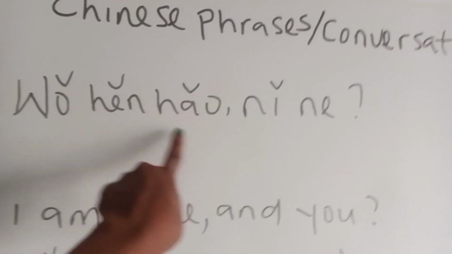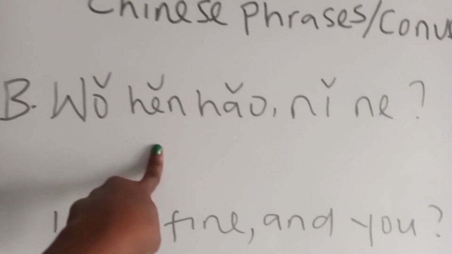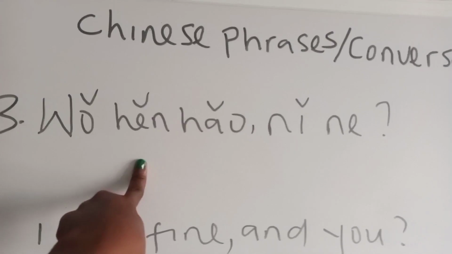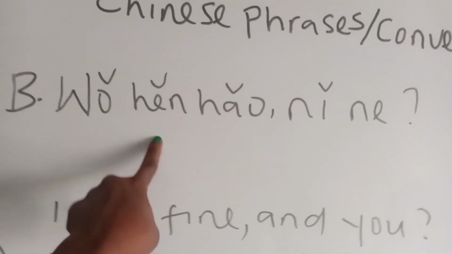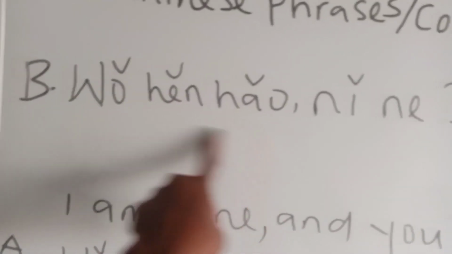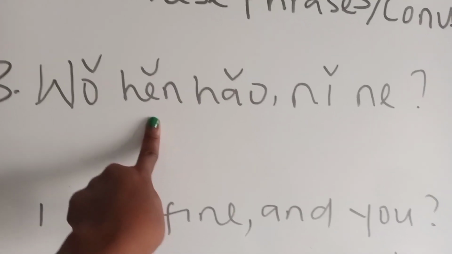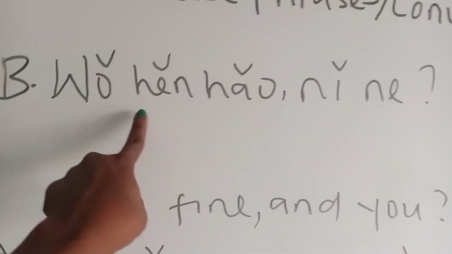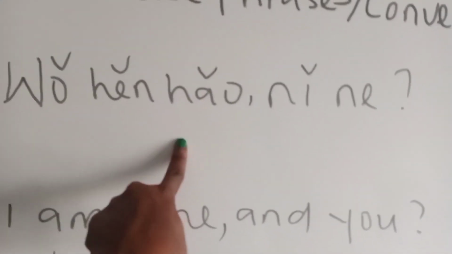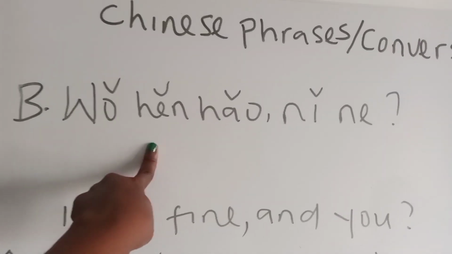And here is hen hao. Hen means very, and it is a word you are going to be hearing every time. Every time you hear a Chinese person talk, you must hear hen. They use it like every time. If you say wo hao, that's like I'm good, but they must put very. But when you're translating this, what you say is I am fine. This doesn't necessarily mean I am very fine. If you say it is I am very fine, it is still correct, but this actually means I am fine.